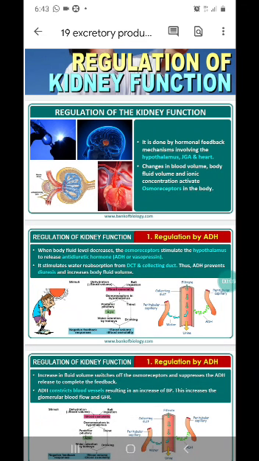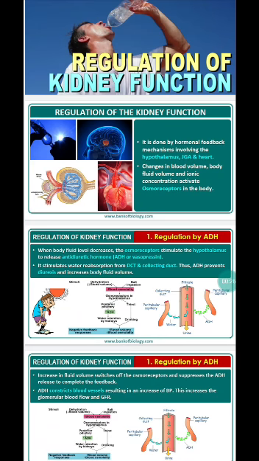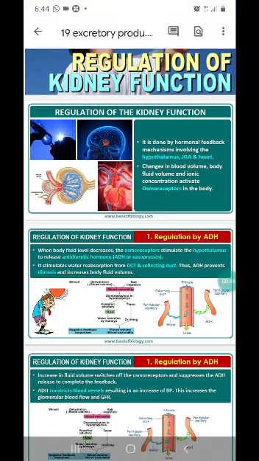Children, if there is any increase or decrease in the blood pressure, or an increase or decrease in the blood volume, that is the water level of the blood or the body, all these will affect the formation of urine, or it will affect the GFR. What is GFR? The glomerular filtration rate. Now, how is this regulated? Who will regulate all these increases and decreases of the GFR? It is actually controlled by the hormonal feedback mechanism.